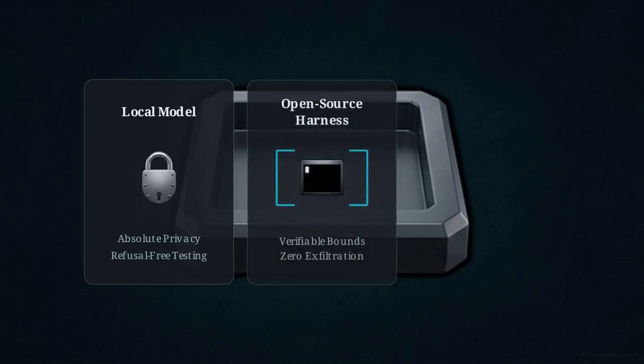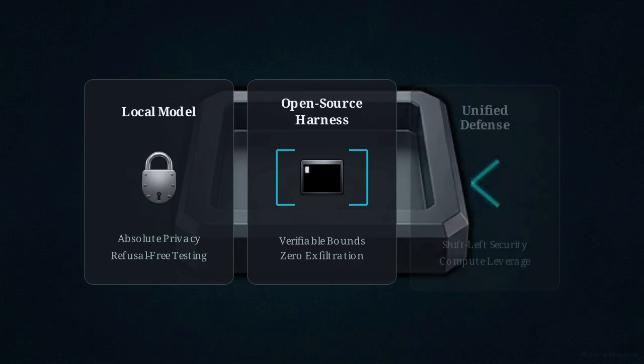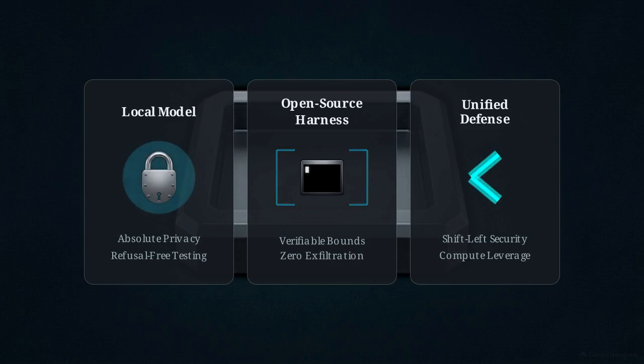and refusal-free exploit testing. Second, open-source harnesses are mandatory to guarantee 0 data exfiltration and to establish verifiable execution boundaries. And third, this unified architecture shifts autonomous defense entirely to the left, providing defenders with the computational leverage required to outpace automated threats.